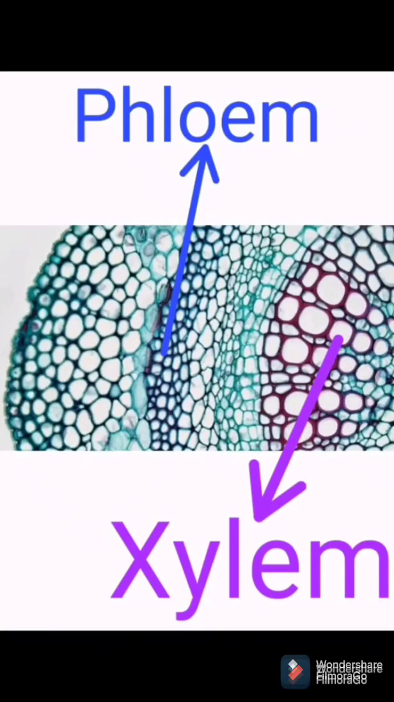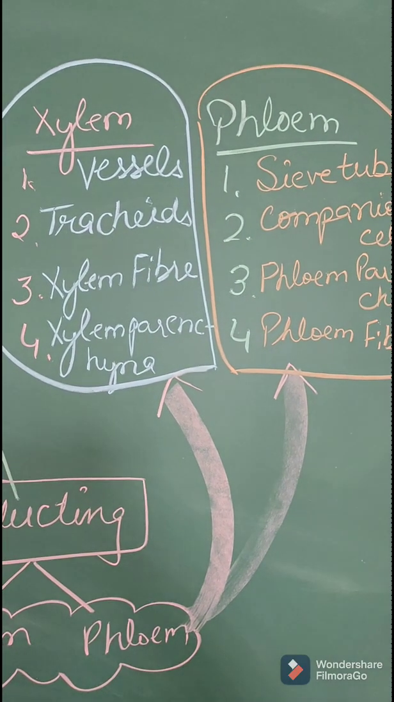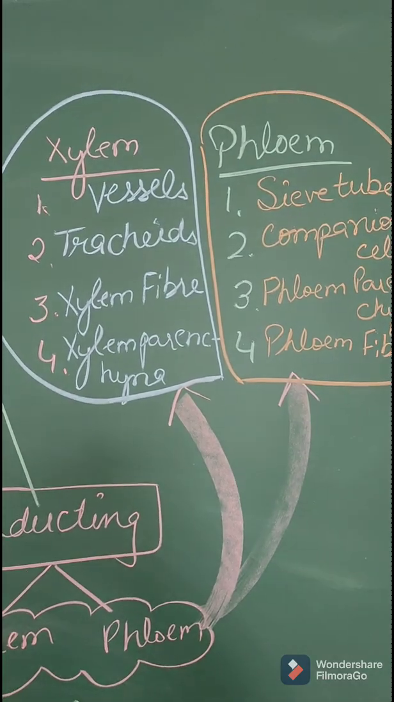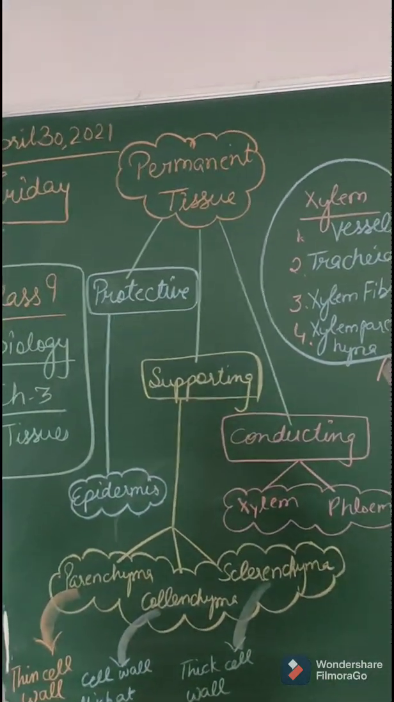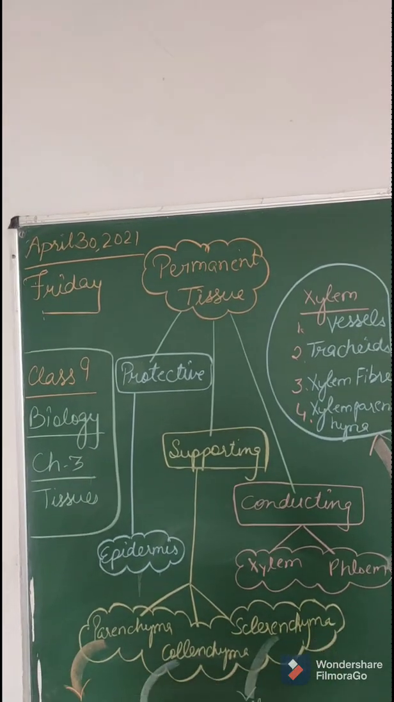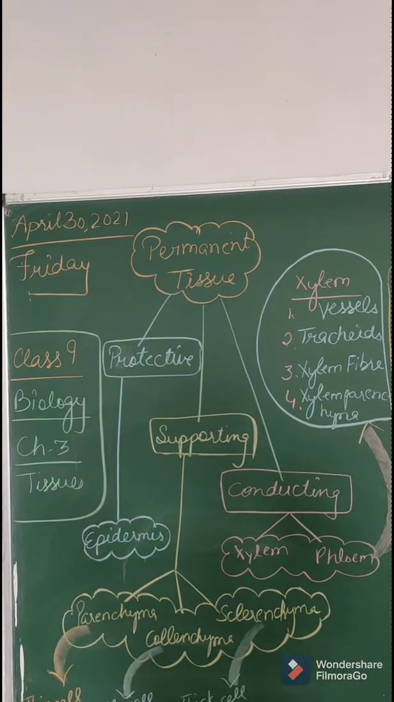In this slide you can view phloem and xylem tissue. Observe the slide carefully. With this, plant tissue ends, and we'll start animal tissue next. So this is the plant tissue that we have covered, right? This is in detail.